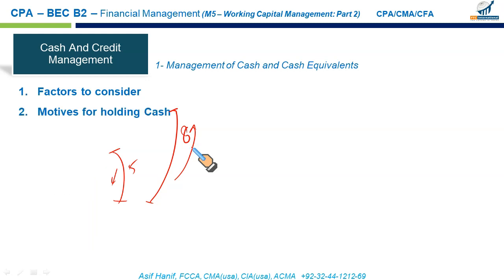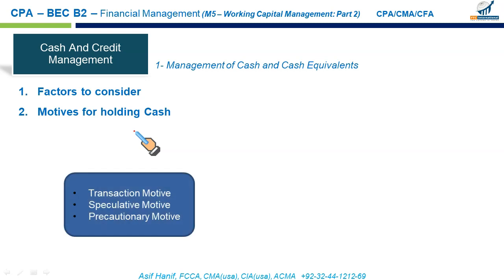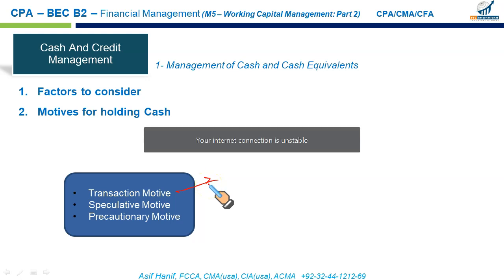Right, then we have motives for holding cash. Why do we hold cash? This idea was nicely explained by British economist John Maynard Keynes. He said that you have 3 reasons to hold cash. The first reason to hold cash is the transaction motive. We hold cash so that we can enter into different transactions. We can make payment to suppliers, we can make payment to our employees. That's transaction. We hold cash so that we can enter into transactions.